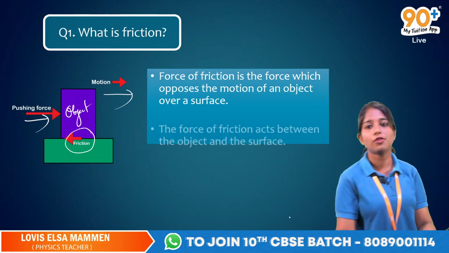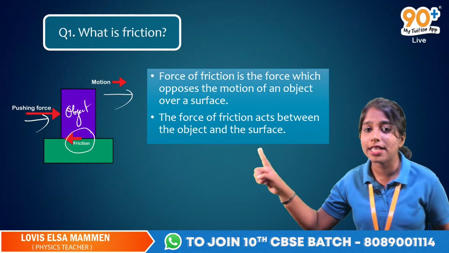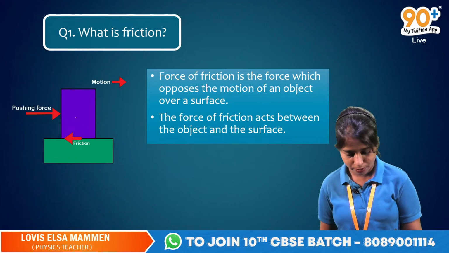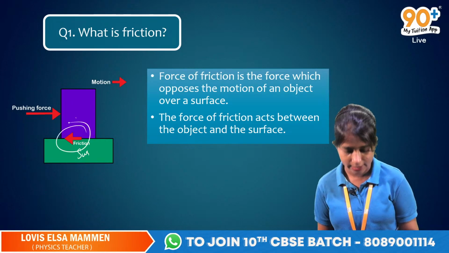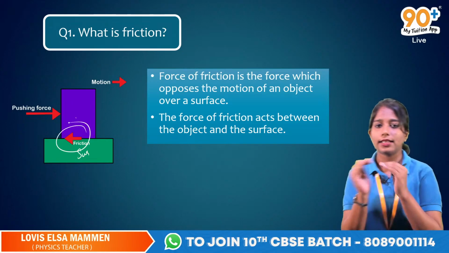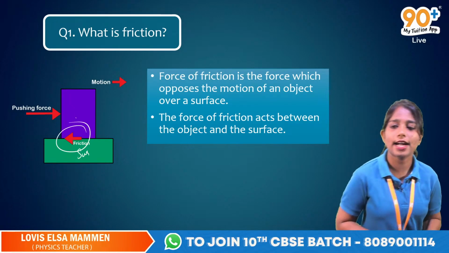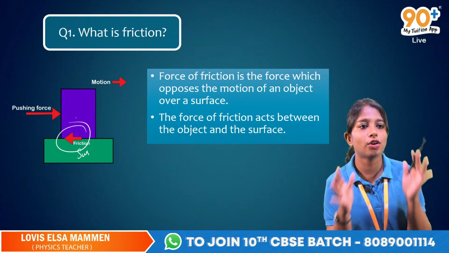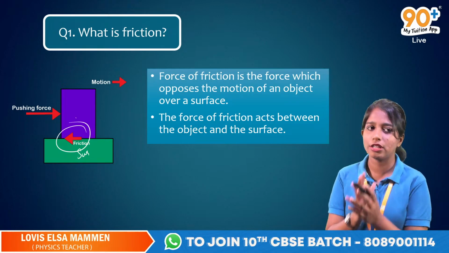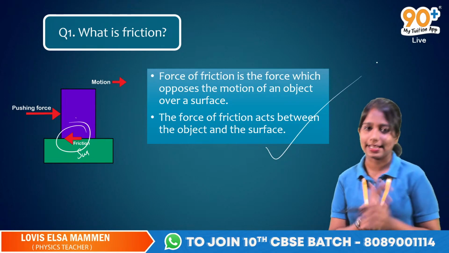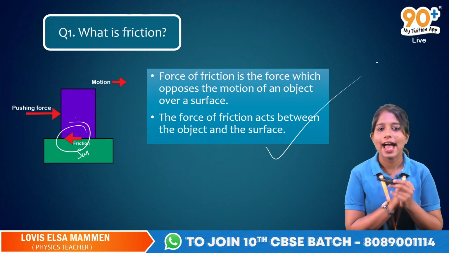It is acting between the object and the surface, in the between portion. Understood everyone? The main question is what is friction and where is it acting? I hope you got the answer.